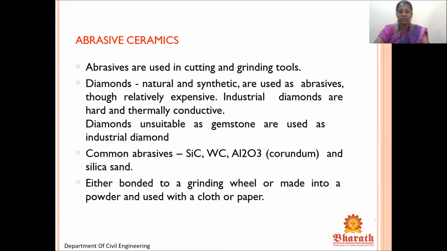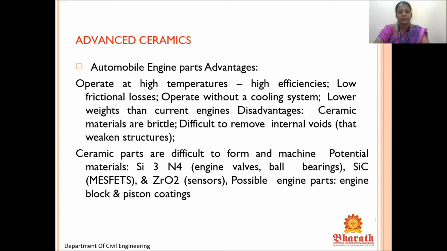In diamond cutting, they generally use this abrasive ceramic. It is natural and synthetic, also used as abrasive, tough, relatively expensive. Industrial diamonds are hard and thermally conductive. Diamonds unsuitable as gemstones are used as industrial diamonds. That is, what cannot be used as a gemstone will be used as industrial diamond. Common abrasives they have mentioned are SiC, WC, Al2O3 (aluminium oxide) and silica sand, either bonded to a grinding wheel or made into a powder and used with cloth or paper.